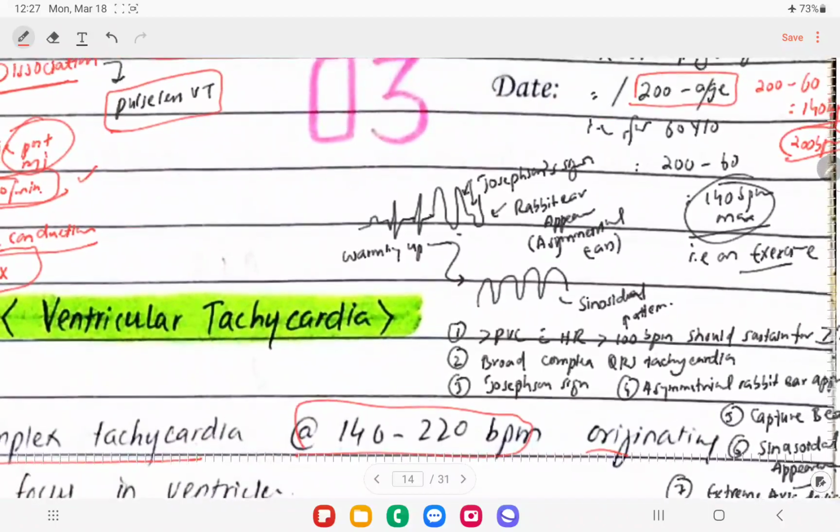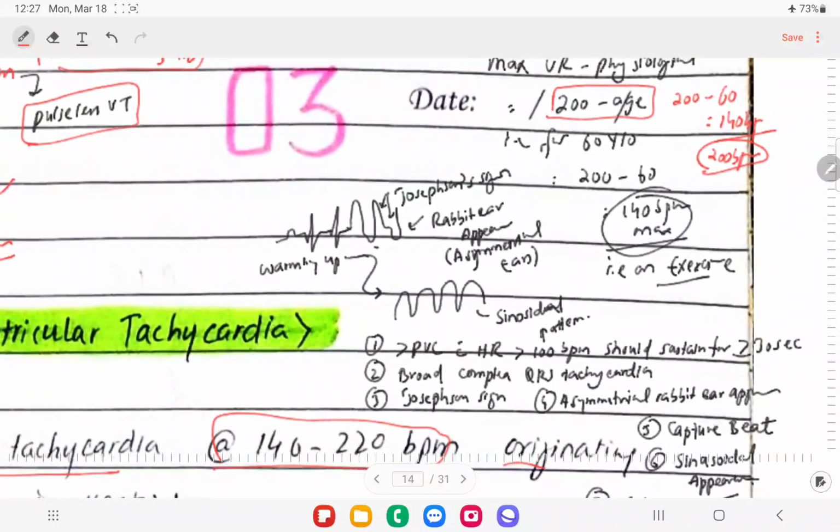So in ECG, we will see some of the signs here. So this is a normal QRS complex, then we'll see the normal QRS complex, then you can see the broad QRS complex, then in the deep S wave, we'll have this notch here, right? So let me draw this again here. So we will see the notch in the descending portion of S wave. So this is called as the Josephson sign, right?